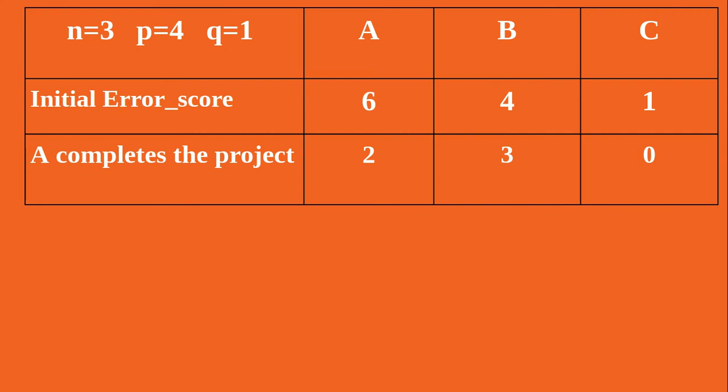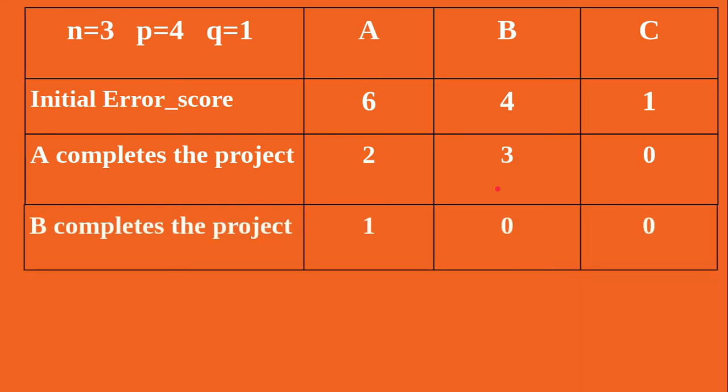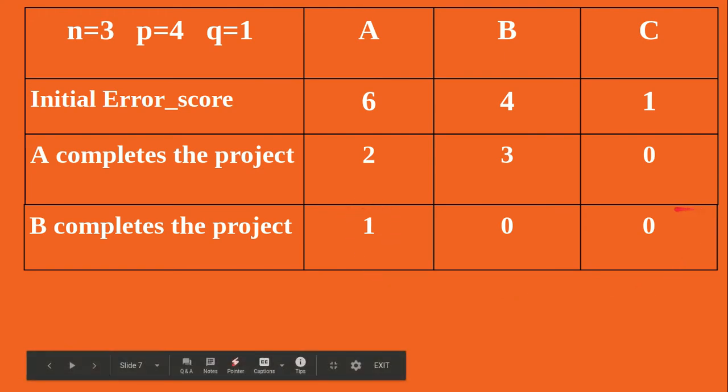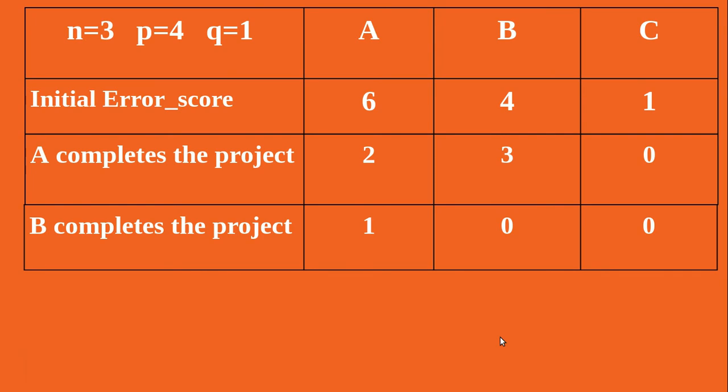Now B has the maximum score, 3. We select member B to complete the next project successfully. Then B's error score is reduced by 3, not by 4, because recall, error score cannot go below 0. Now A's error score is reduced by 1, becomes 1. As C's error score is already 0, it remains the same. So the updated error scores of team members are 1, 0, 0 after completion of 2 projects.